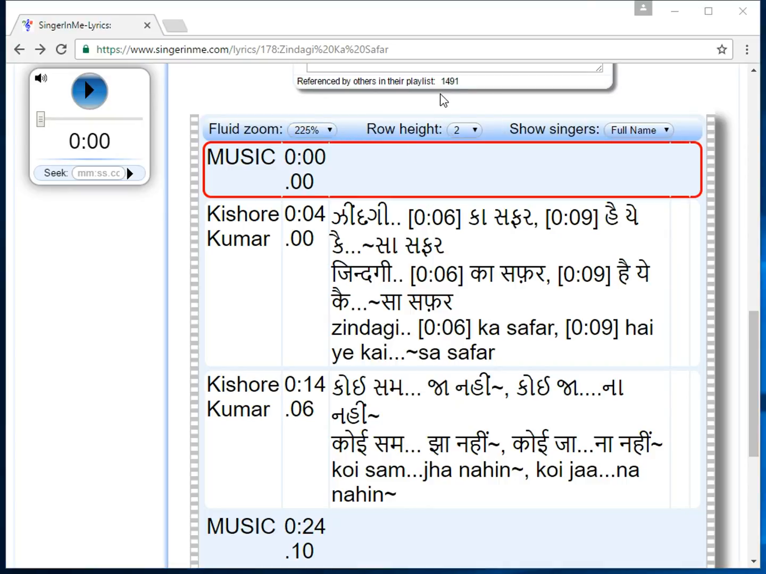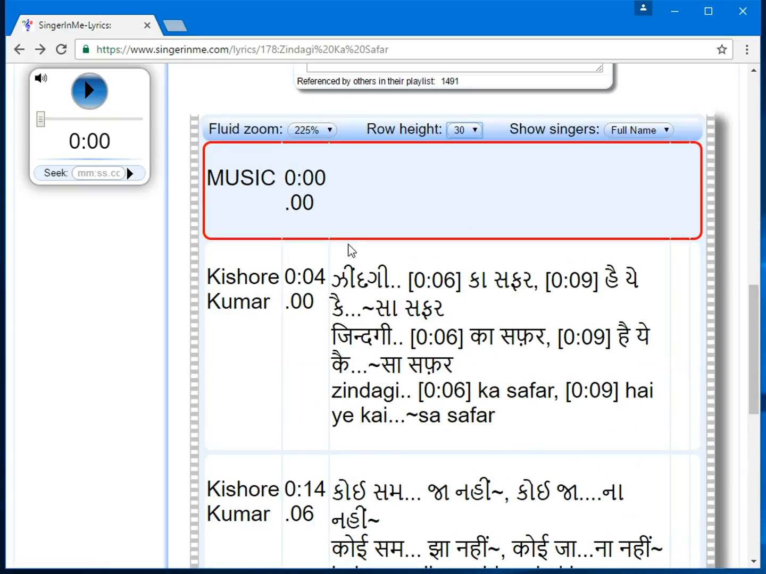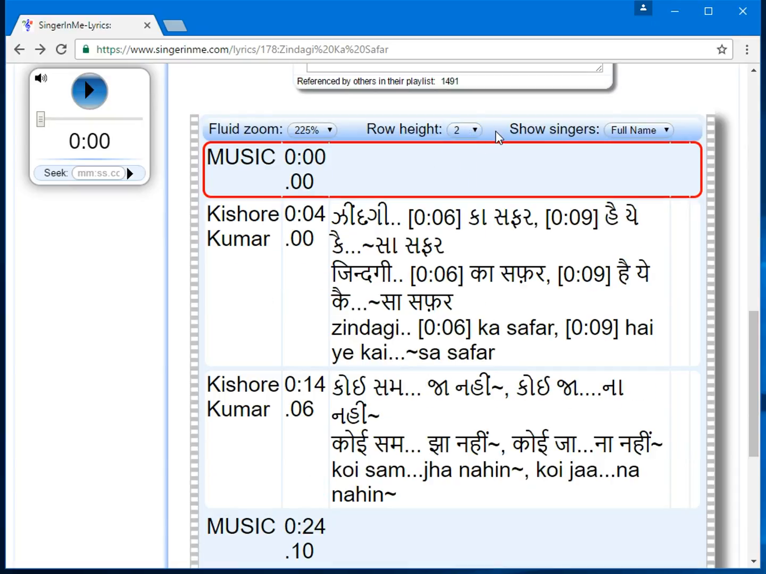Row height. This lets you provide more visual separation between each row, a feature requested by a few singers. Note the space between the line here and the lyrics. I'm now going to set it to 30, and you should notice there is more separation between the lyrics and the line. Here again, the top portion is the lyrics, and here is the line. Let me go back and reset it to 2.